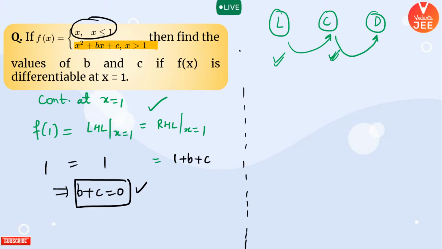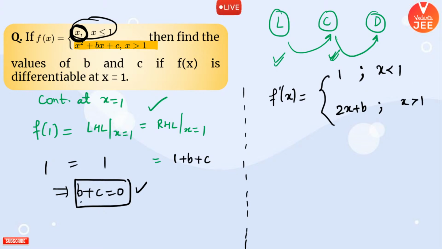If we write down f dash of x, for x lesser than 1, you can differentiate this one easily because this is a polynomial expression, so 1 will come. And if you differentiate the second expression, your expression is coming out like this. Now observe one thing very carefully. Here I have not applied x equal to 1.